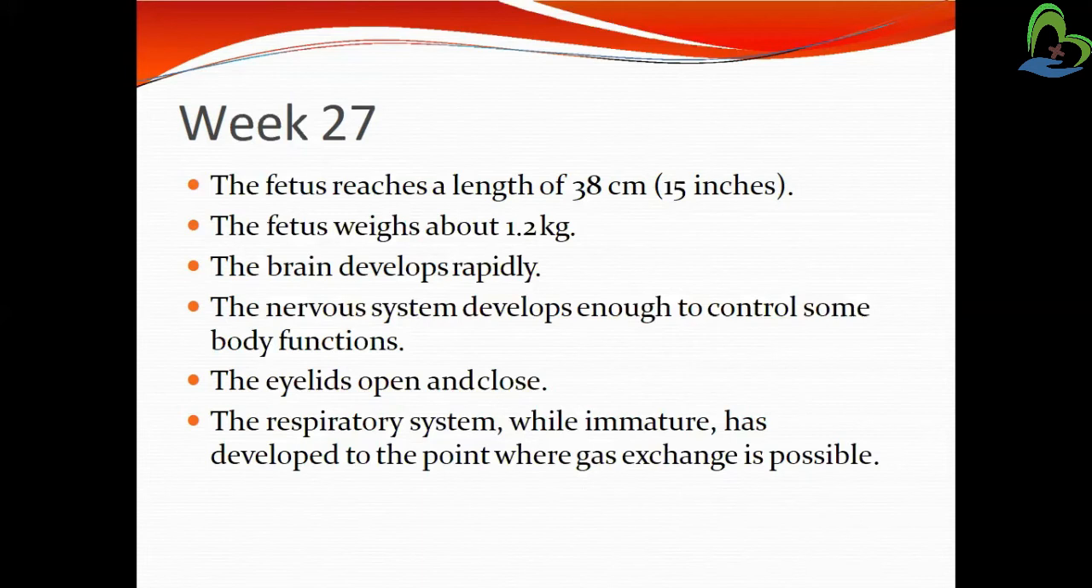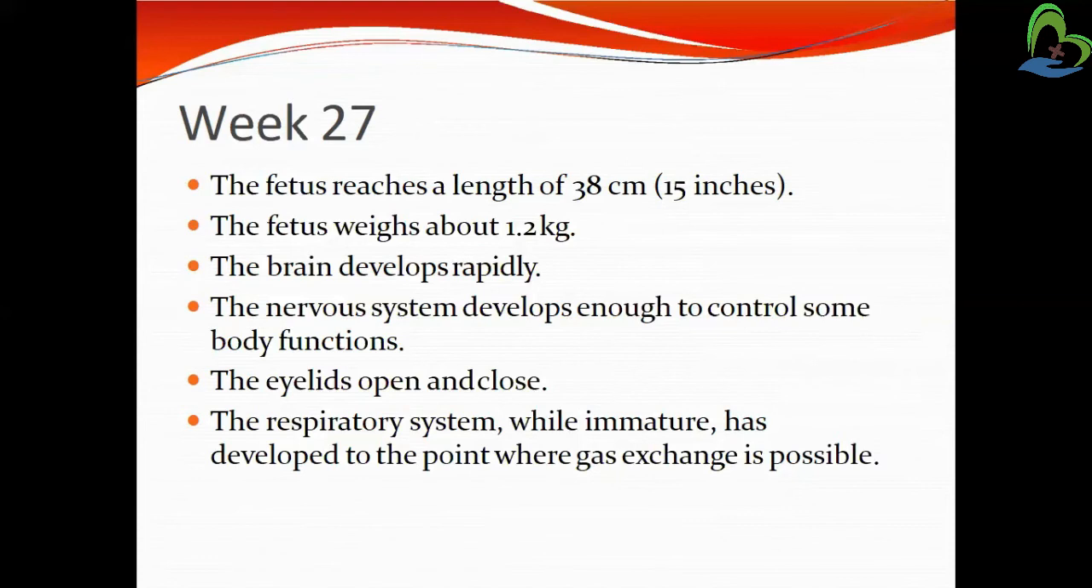Now 1000 grams is over by the 27th week, and the brain is developing rapidly. The nervous system also begins to develop more and more and control body functions. So in the mother's womb, the baby can control their movement by the development of proper brain functions, neurons and the nervous system. Then the eyelids open and close, because as we already discussed in the previous week, the eyelids are closed up to the 28th week, but near the 28th week the eyelids open and close.